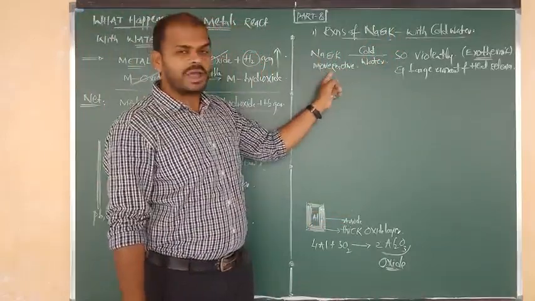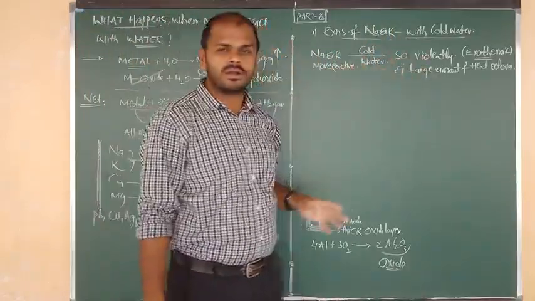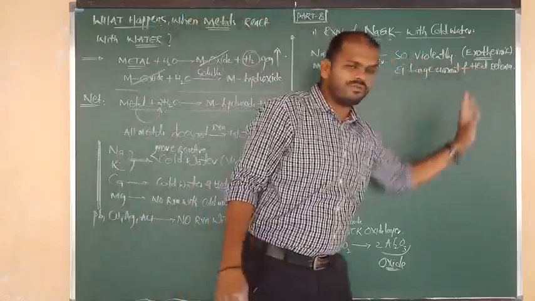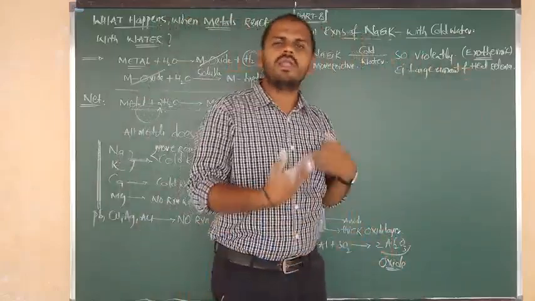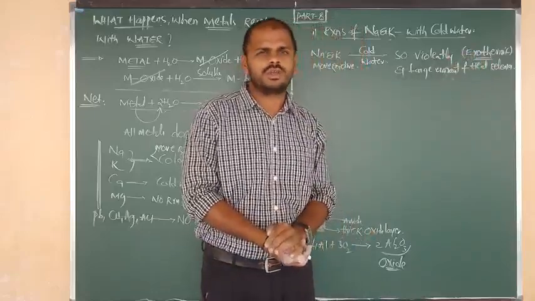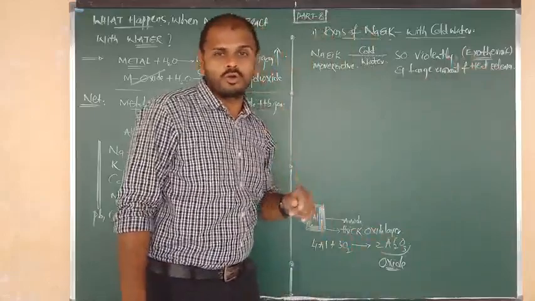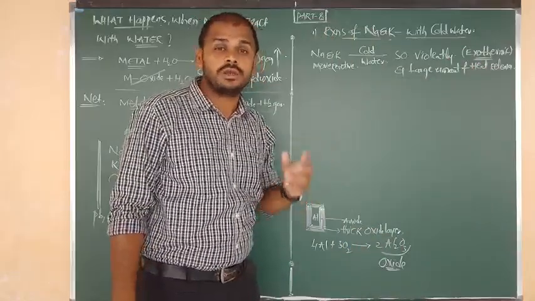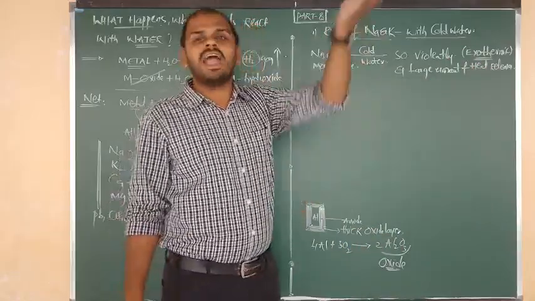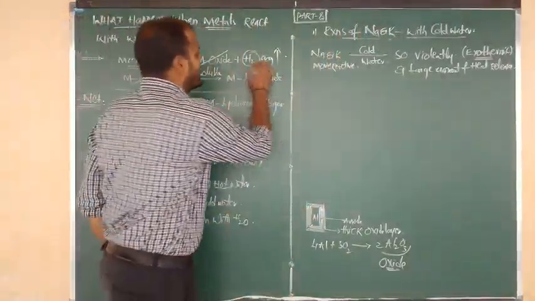Sodium and potassium react so violently with cold water and release a large amount of heat, so the reaction is highly exothermic. In this reaction there will be liberation of hydrogen gas because metals react with water. What is the liberated gas?